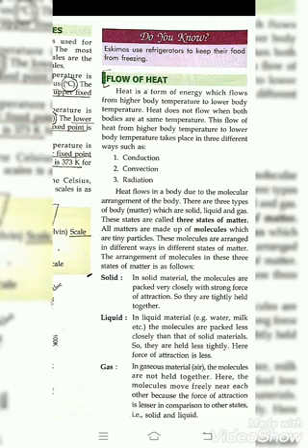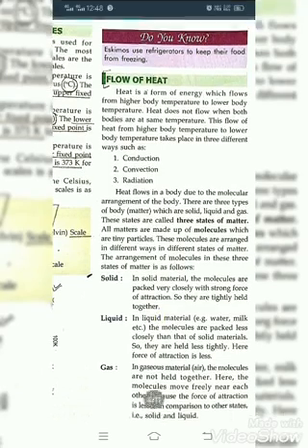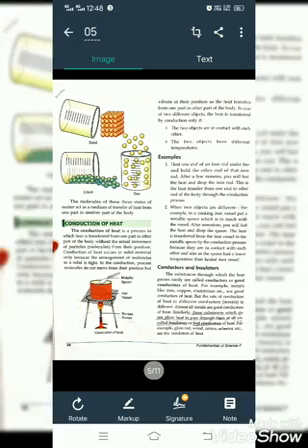In gas materials, the molecules are totally free. The molecules move freely because the force of attraction is lesser in comparison to both solids and liquids.